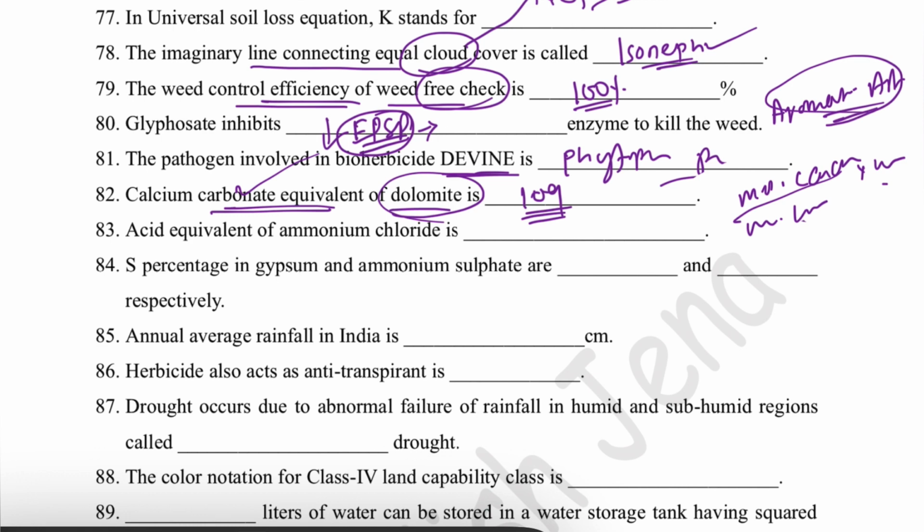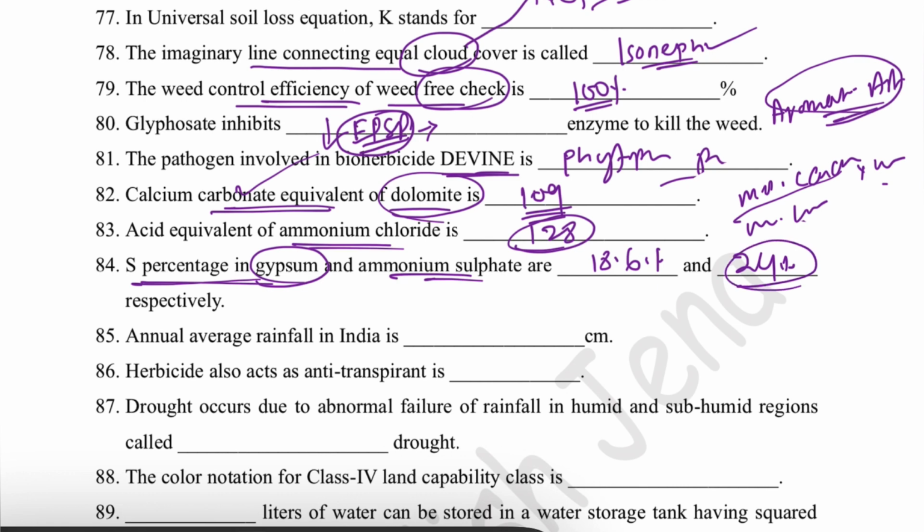Then the acid equivalent of ammonium chloride is 128. Remember anhydrous ammonia is 148, ammonium chloride 128, ammonium sulfate 110, ammonium sulfate nitrate 193. You have to remember all these acid equivalents, equivalent basicity. Then sulfur percentage, they even ask sometimes: sulfur percentage of gypsum is 18.6%, and of ammonium sulfate it is 24%. These are most commonly asked questions in NET exam and SRF exam and all.